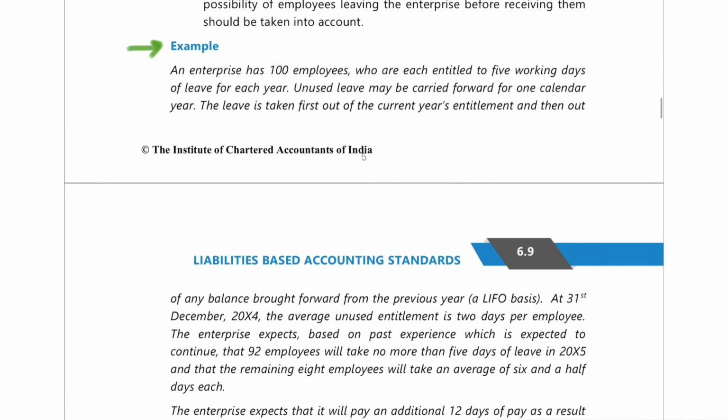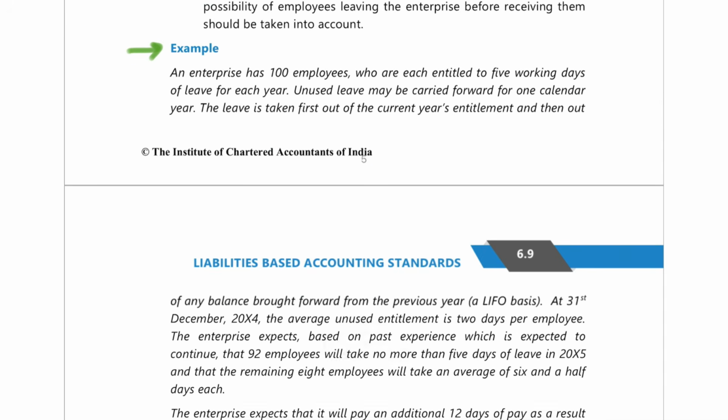Fine. Now let's move on to an example where they tell that an enterprise has 100 employees, and they are entitled to 5 working days of leave each year. Unused leave may be carried forward for one calendar year. That means for 1 year they can carry forward that leave. And they are saying the leave is first taken out of the current year's entitlement and then out of any balance brought forward.